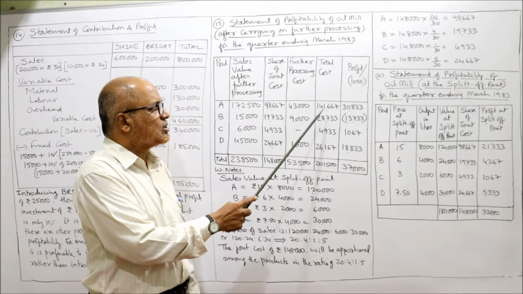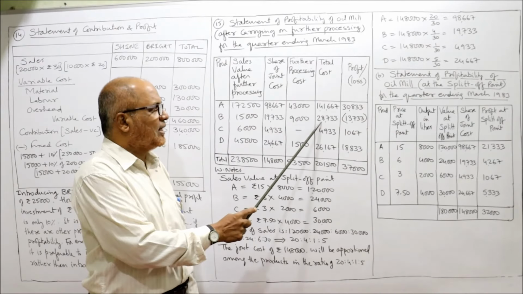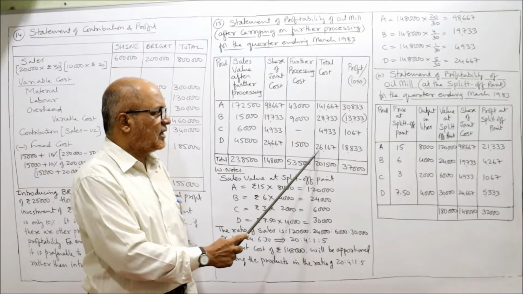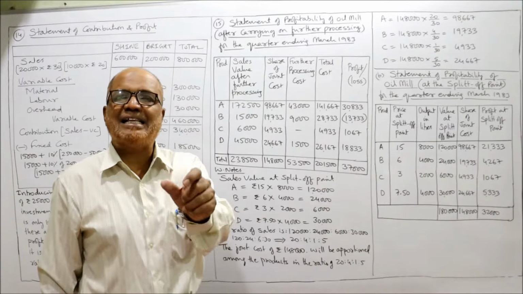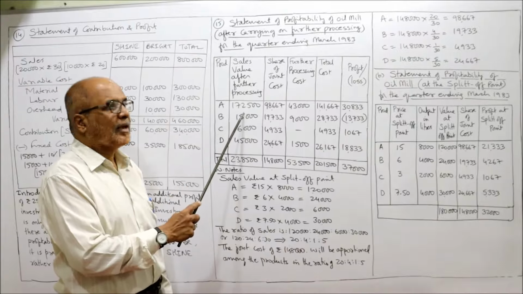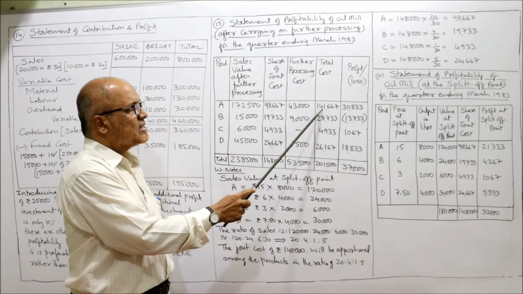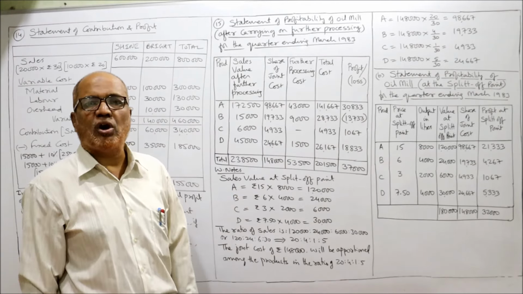98,667 plus 43,000 is 141,667. 19,733 plus 9,000 is 28,733. 4,933. 24,667 plus 1,500. So that is the total cost. Profit is nothing but the difference between sales and total cost. Sales we have here and total cost we have. So 172,500 minus 141,667 gives 30,833, which is the profit of A.